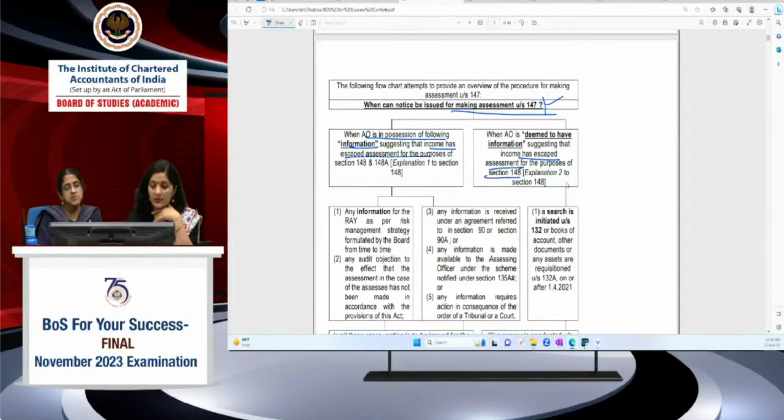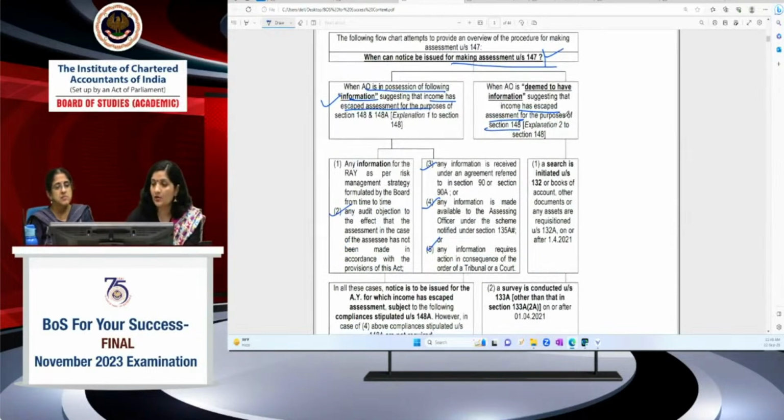So certain cases are being given कि जहाँ पे AO माना जाए कि he is in possession of certain information which implies कि income has escaped assessment, and here deeming provisions are there. So certain information यहाँ पे दी हुई है आपको. These second, third, fourth, fifth are the amendments actually being brought up. These are newly added things. In these cases also the AO can issue notices since this information suggests income has escaped assessment. These are earlier there. So search cases where search is initiated, आपने search करी, where the AO will be deemed to have information which suggests income escaped assessment.